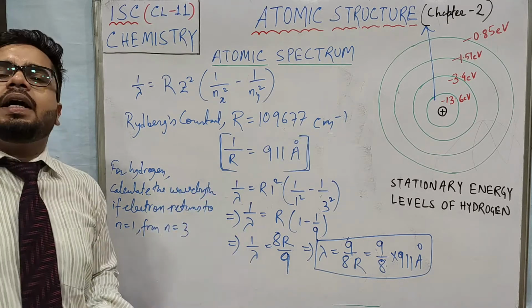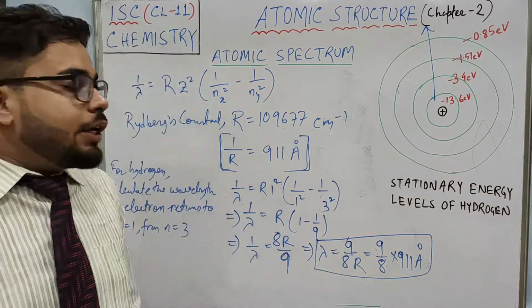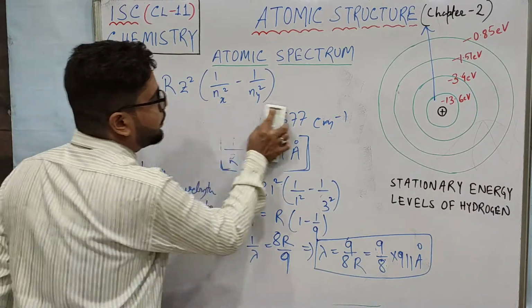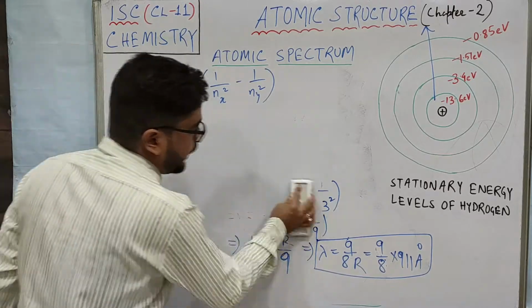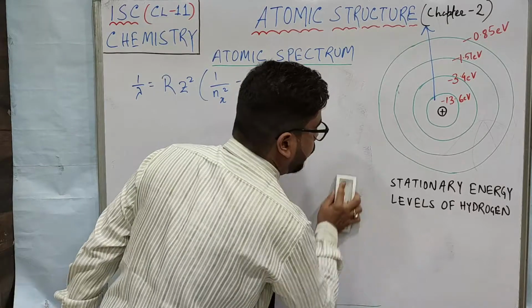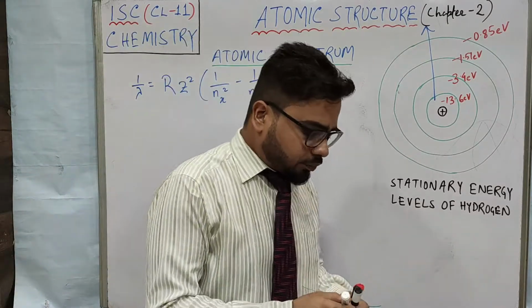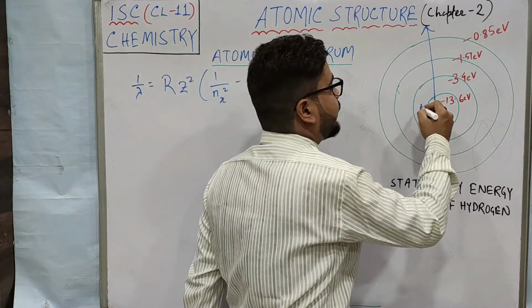Till here it is very clear, but when the question comes, you mostly get confused. Why? Because of the terms they use, like the first line of Paschen series, the second line of Balmer series and all, and you think that we do not know these terms. So let me tell you, the first line is known as Lyman series.